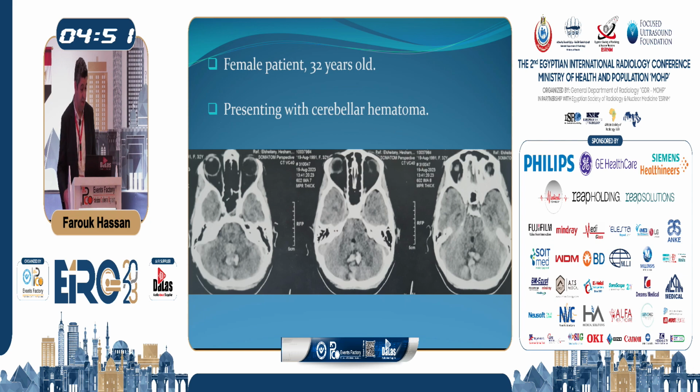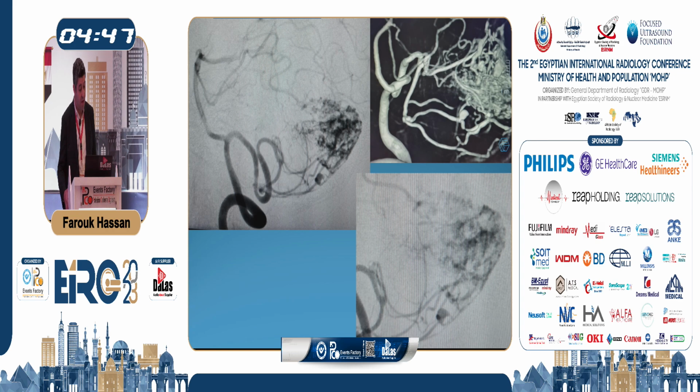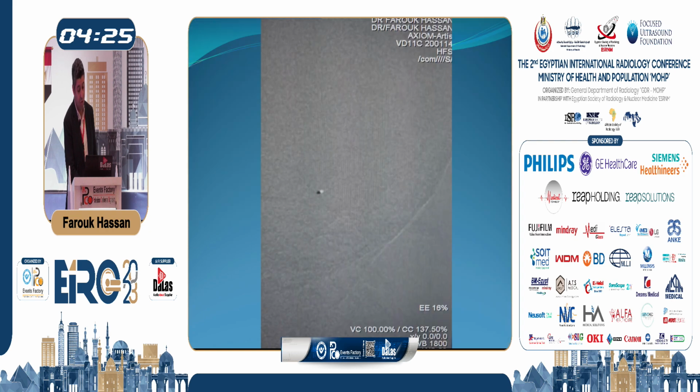Similar situation maybe in this case, a female patient, 32 years old, presenting with a cerebellar hematoma, and we did the angiogram, we found this AVM, and we found also this flow-related aneurysm. And we can see, pointing at the fundus of the aneurysm. And when we went back to the CT scan, we were quite sure that this is the origin of the bleeding, so we decided not to make the same mistakes that we did before and try to embolize the AVM and the aneurysm in the same session, but just the aneurysm, which is the origin of the bleeding. This is what we did.